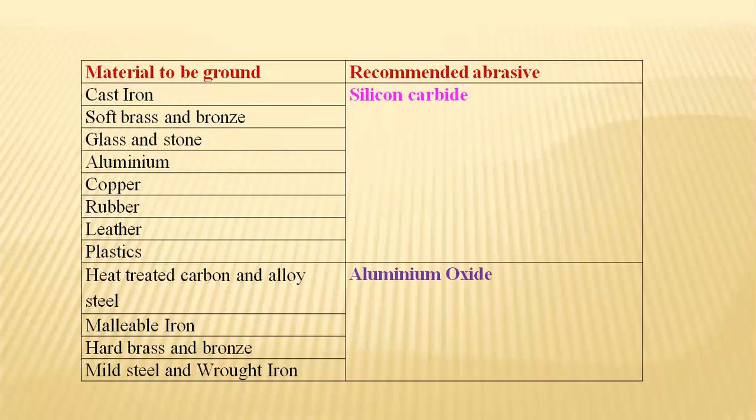Heat-treated carbon and alloy steel, malleable iron, hard brass and bronze, mild steel and wrought iron: for these materials to be ground, aluminum oxide is the abrasive material recommended for getting a better ground finish.